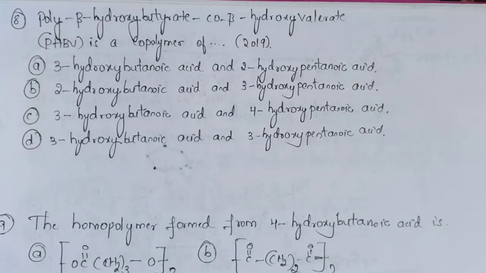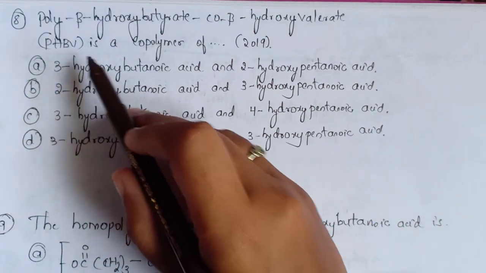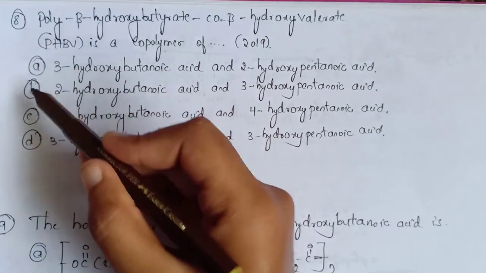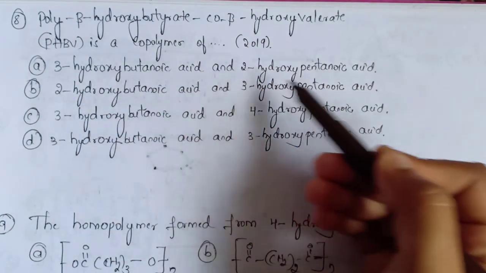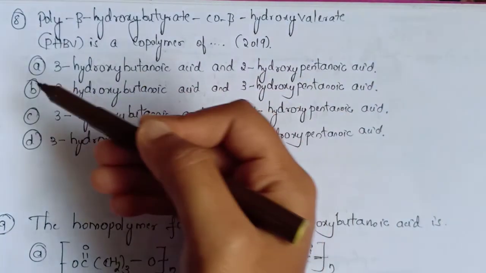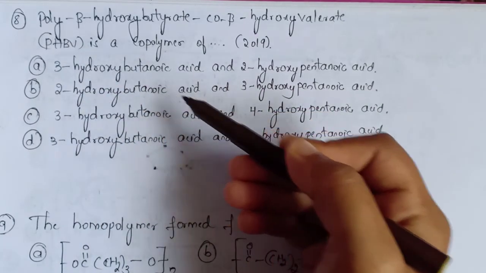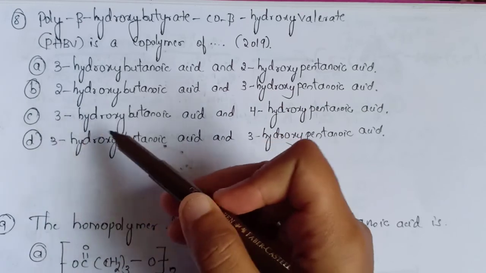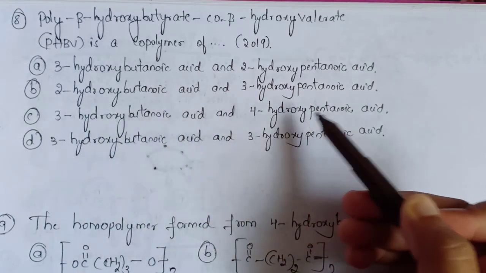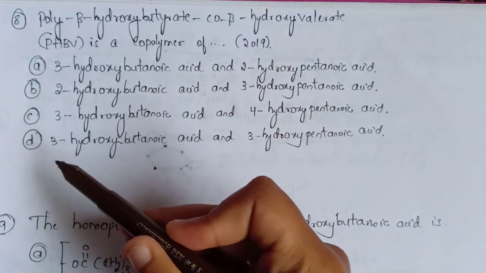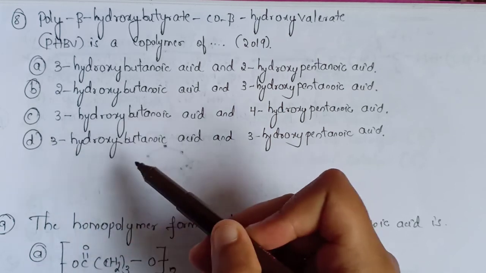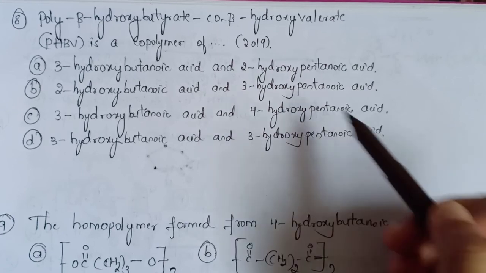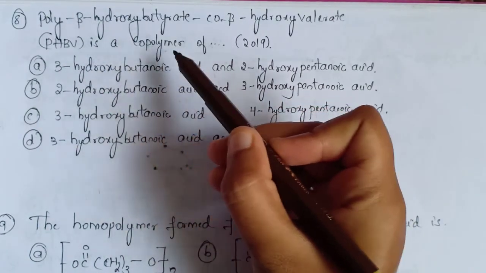Now coming to the eighth question, PHBV is a copolymer of. They have given several options. Option A is 3-hydroxybutanoic acid and 2-hydroxypentanoic acid. Option B is 2-hydroxybutanoic acid and 3-hydroxypentanoic acid. Option C is 3-hydroxybutanoic acid and 4-hydroxypentanoic acid. Option D is 3-hydroxybutanoic acid and 3-hydroxypentanoic acid. They are asking, PHBV is a copolymer of.